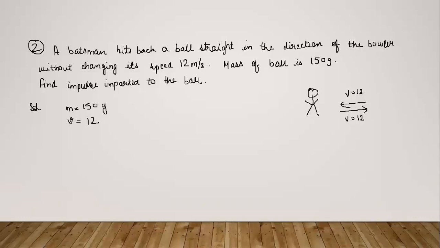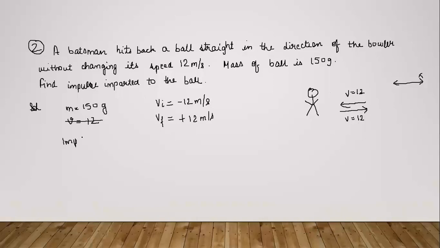So that means we will not write the velocity as 12. What we will say is the initial velocity is, see, the ball is coming this way. You can consider it negative because this is the x-axis, no? So the initial velocity is minus 12. We will write it this way. And the final velocity of the ball is in the opposite direction, so it will be plus 12 meter per second.